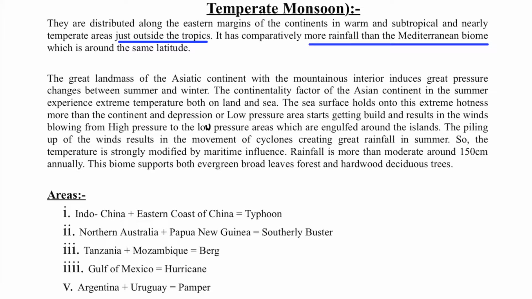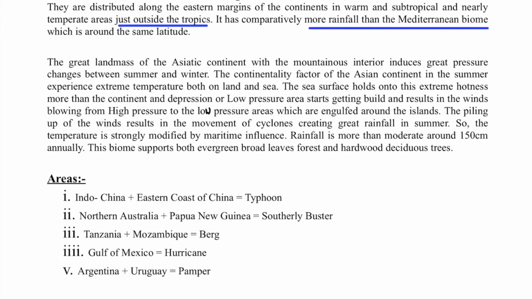So in this lecture we start with the 6th biome, that is the subtropical deciduous biome. Let us remember what the subtropical area is. Anything from 30 degrees to 40 degrees, mainly 35 degrees latitude, is the subtropical area. It is just north of the tropic region. The subtropical biome is mainly called the China type biome or the Gulf type biome or the temperate monsoon.